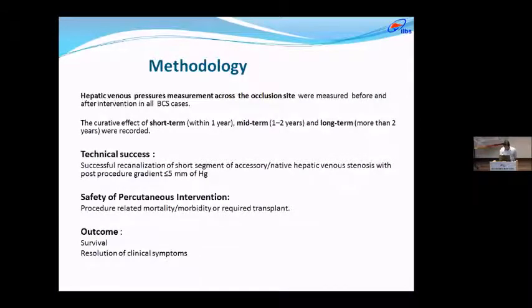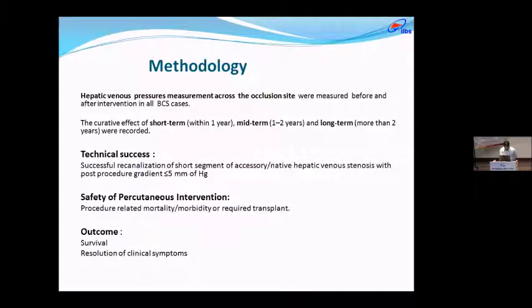Now some nomenclature is defined. The hepatic vein pressure gradient: we measure the distal and proximal pressure, and also the gradient, the difference of pressure. The curative effect of the treatment is defined as short term within 1 year, mid term 1 to 2 years, and long term more than 2 years. Technical success was based on 2 parameters: short segment accessory or native hepatic vein recanalization, and post procedure gradient should be less than 5 mmHg after the procedure.